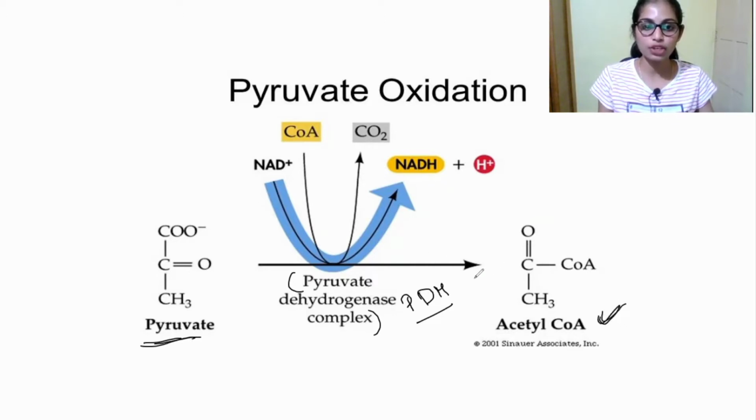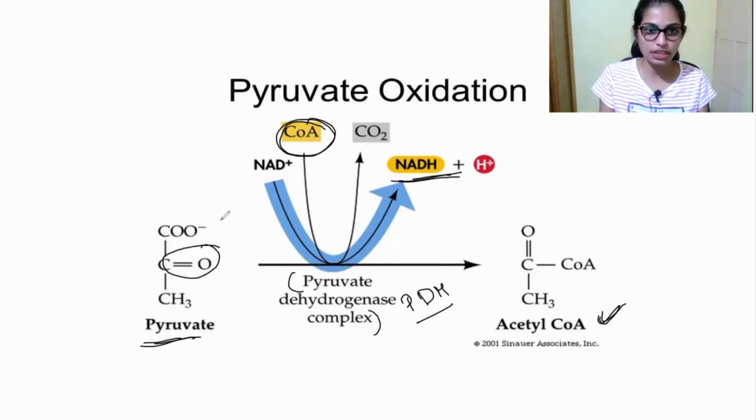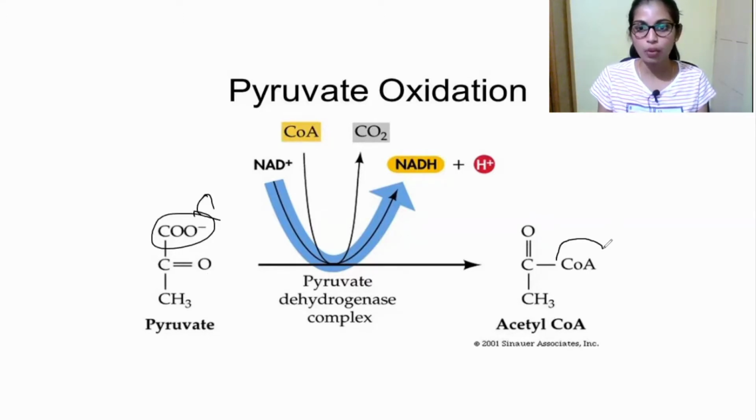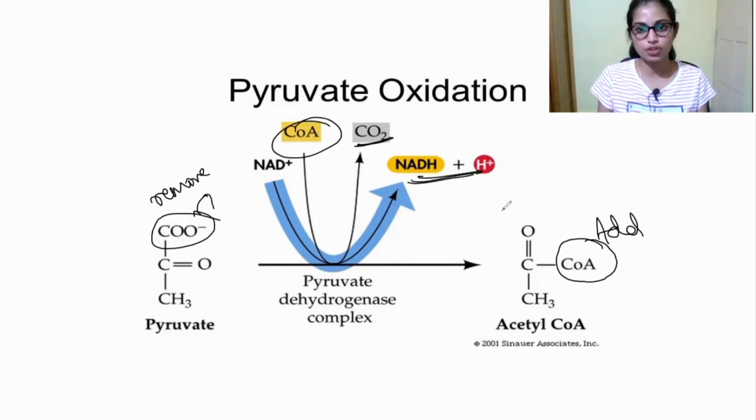While pyruvate is converted into acetyl CoA, NADH is produced and CoA will come and add. You can see over here this carbon dioxide is removed, and one CoA will come and add. Carbon dioxide is removed, CoA will come and add, and also NADH is produced. The first thing about this Krebs cycle is that the pyruvate has to be converted into acetyl-CoA.